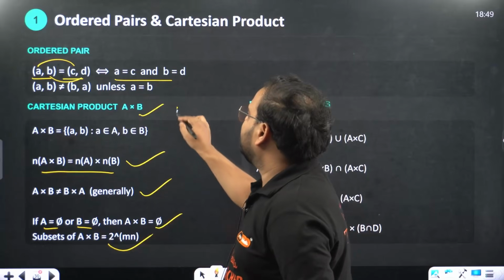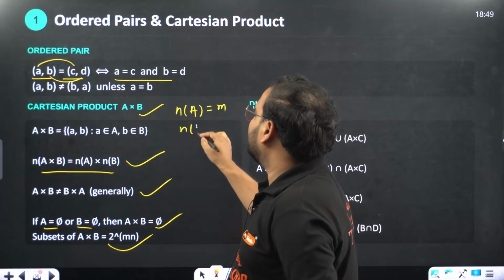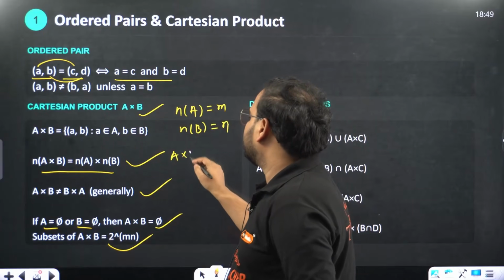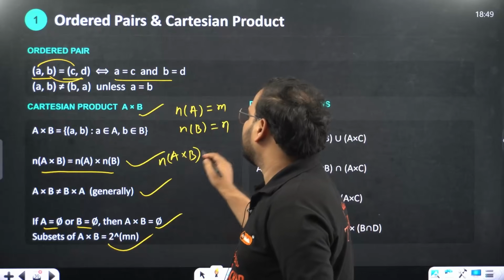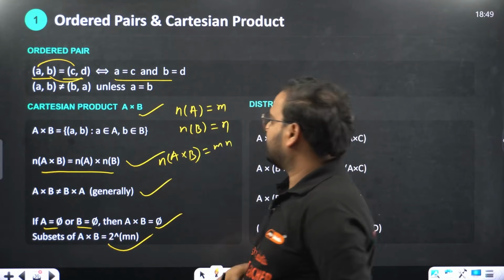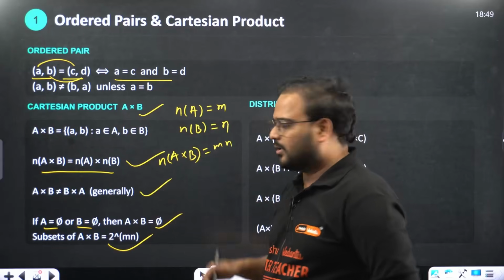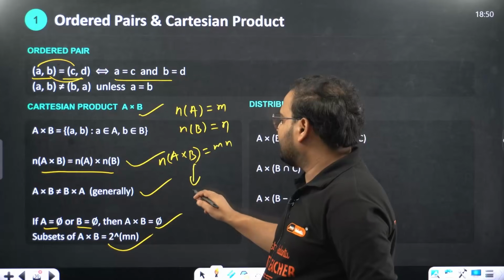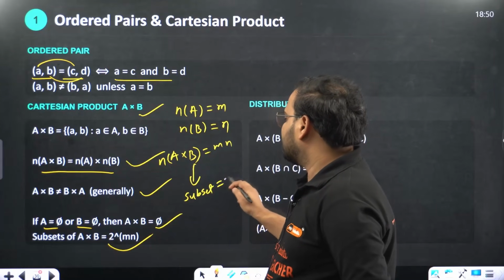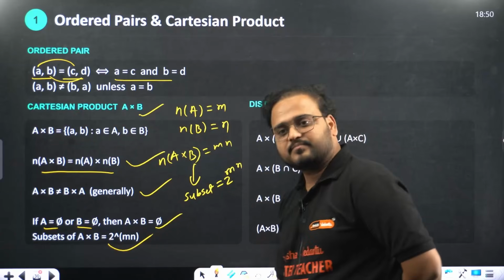Please check. If the value of N(A) equals m, and the number of elements in the set B equals n, then A cross B will have how many elements? It will be the product of these two, so m into n. This A cross B is also a set only. For this set, if you write the number of subsets, you write it like this: 2 power number of elements, so 2 power mn. That's what is there over here.